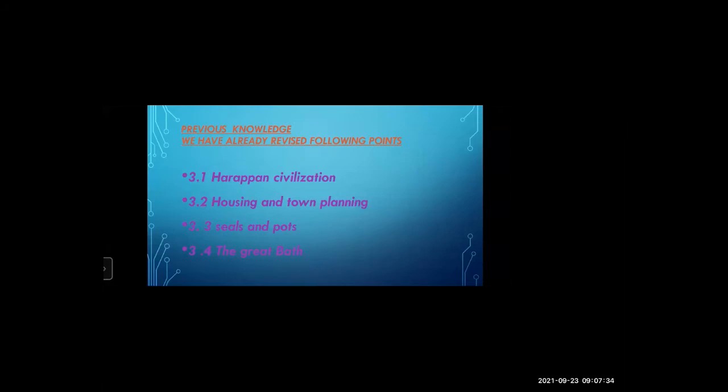And where was this Great Bath found, where was it discovered? In the great Mohenjo-daro. What was the name of that place where the Great Bath was discovered?